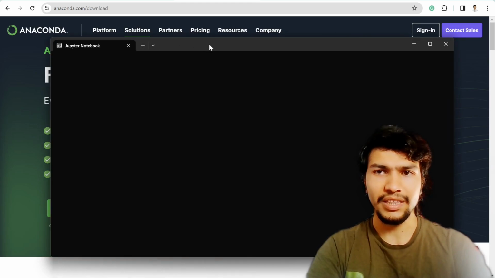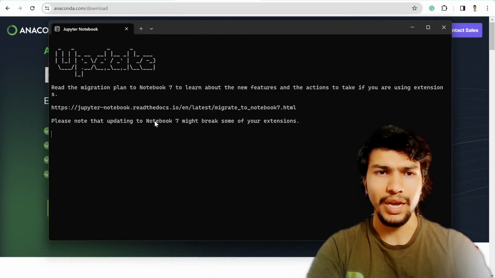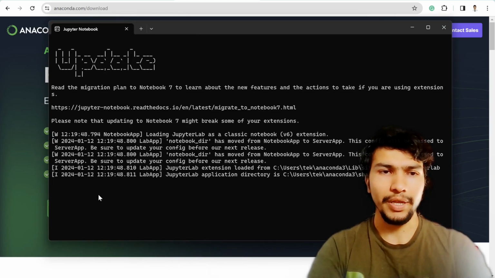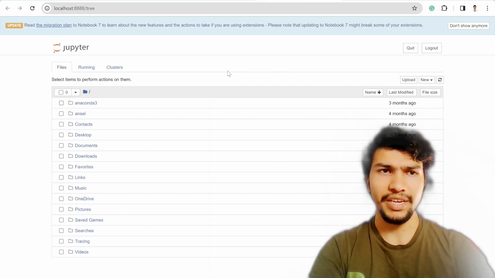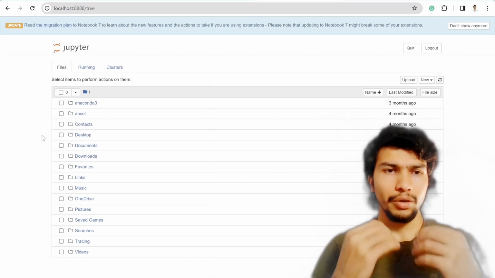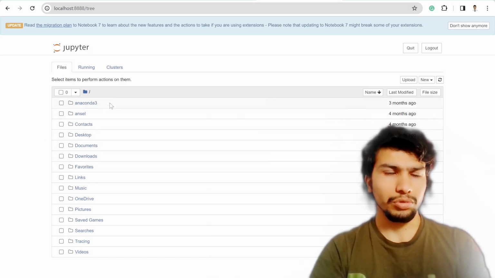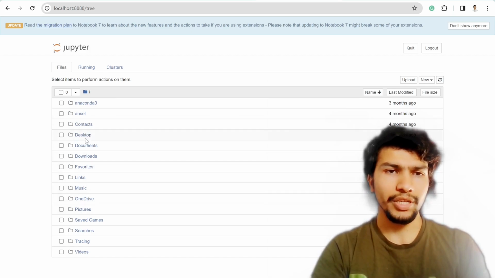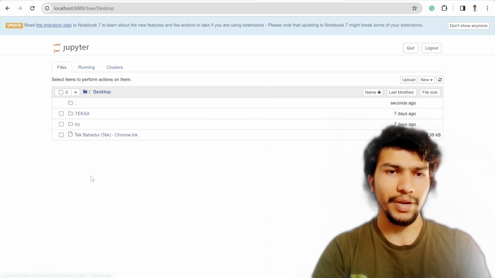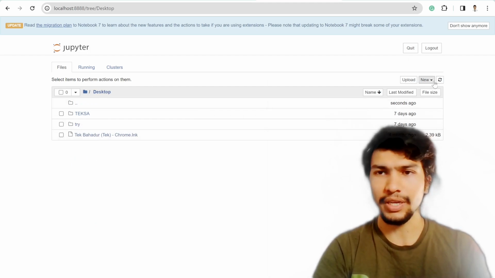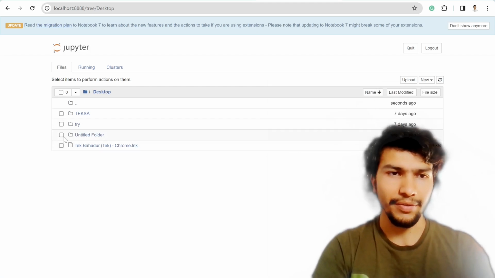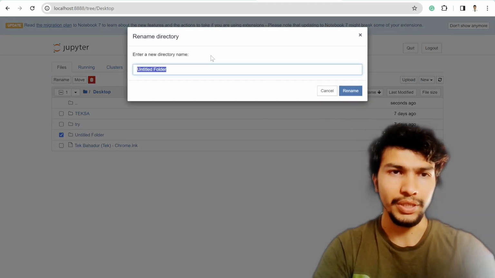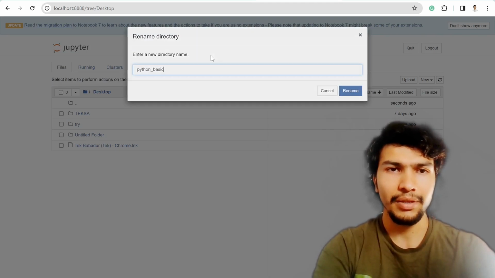So if I click that link, it might take some time to warm up and then get started. All right, so this is the basic interface. It's running on port 8888 in localhost. Right now I'm in the current directory, the home directory, and here I have different folders. So I can actually create a folder on the desktop. Maybe I create a folder and then rename it to Python basic.